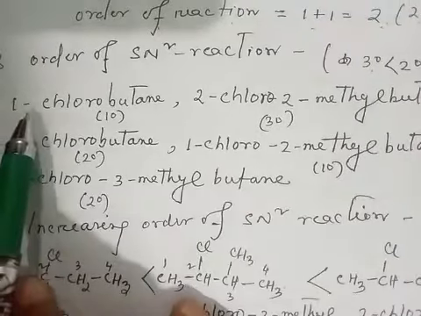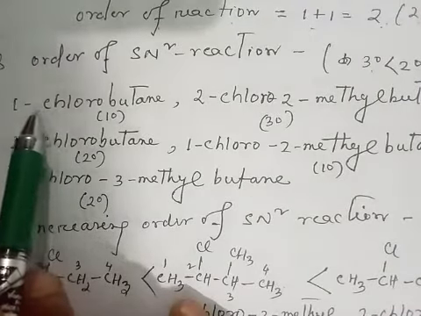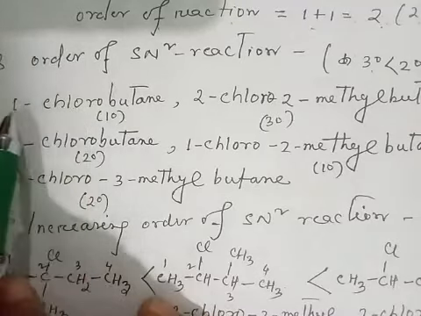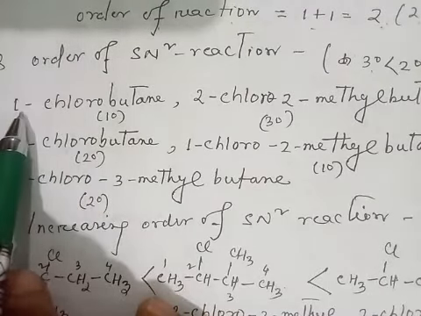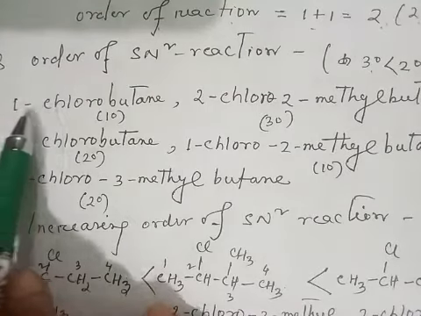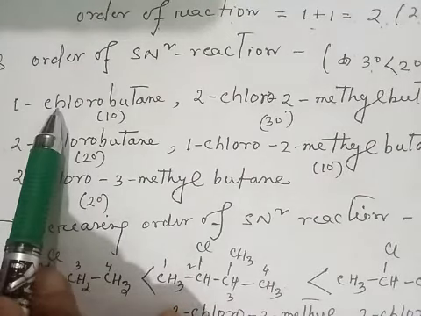So this one is a primary haloalkane because this chlorine atom is attached at the terminal, carbon number 1. Any halogen attached to carbon number 1 makes it a primary haloalkane.